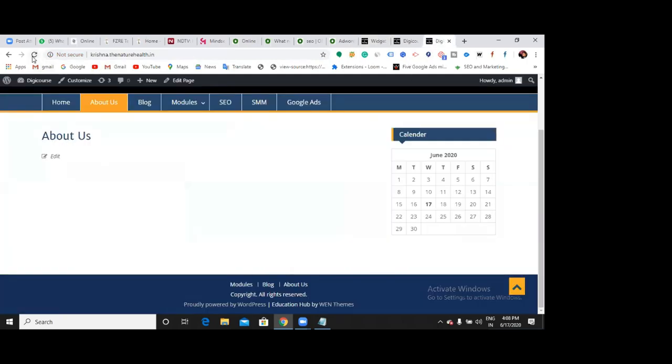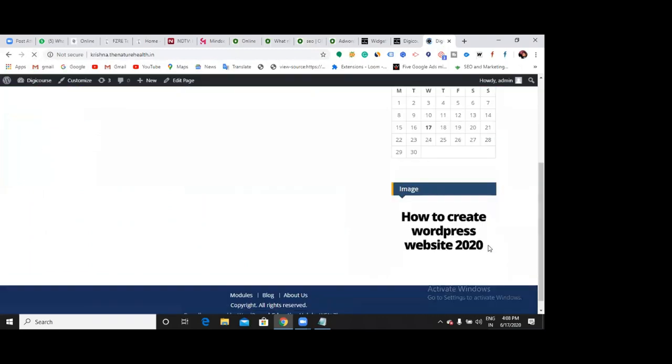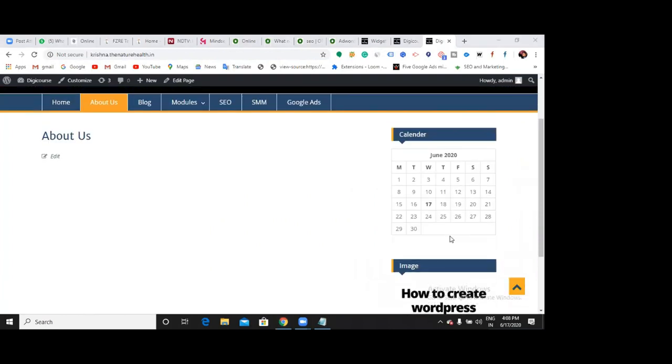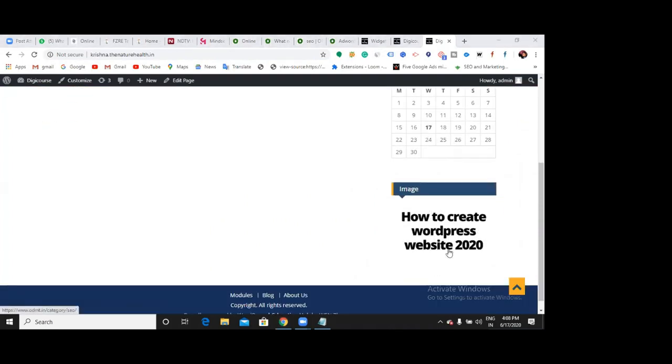Go back, refresh it. Can you see now? Image. It shows in every page. So I can't make it separate? You can make it. I'll show you that also.